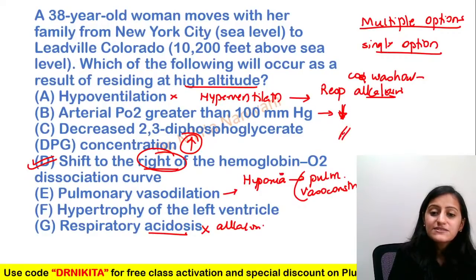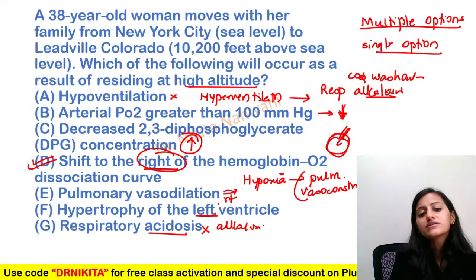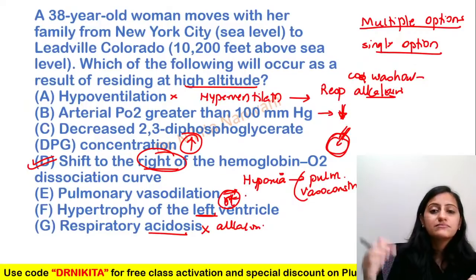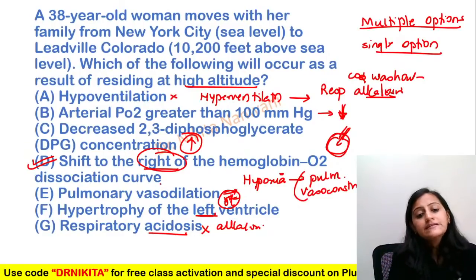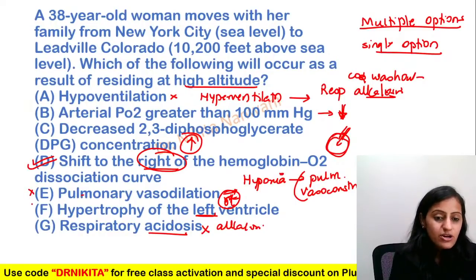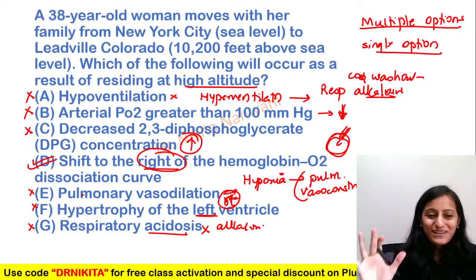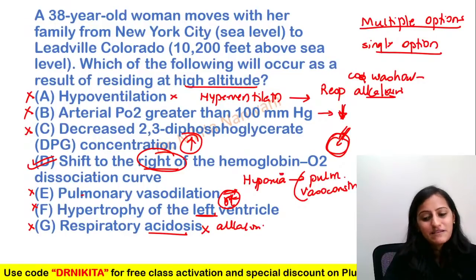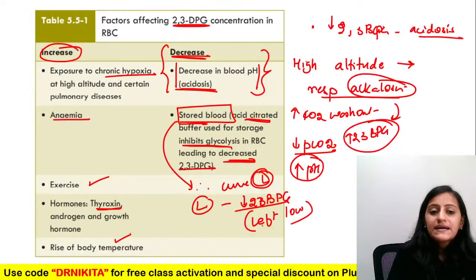When there is pulmonary vasoconstriction, by the back pressure, it will be your right ventricle which undergoes hypertrophy, not the left ventricle. When there's pulmonary hypertension, it is a right ventricular hypertrophy, so not your left. So even this is wrong. It's respiratory alkalosis, increased 2,3-BPG, arterial PO2 not more than 100, and it's hyperventilation. Okay? Is this clear with everyone? So very interesting question. A lot of concepts have been tested in this question. Relation between pH and 2,3-BPG. Let me go back here.